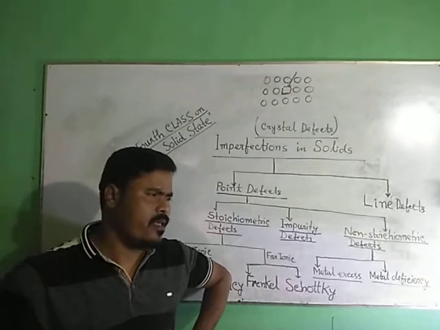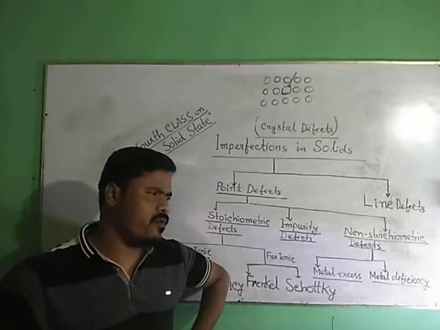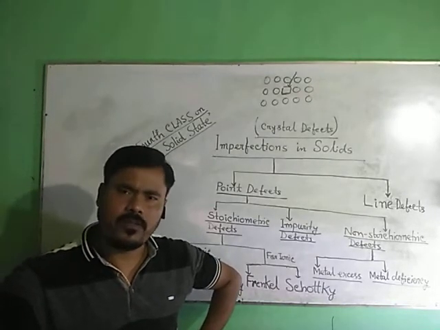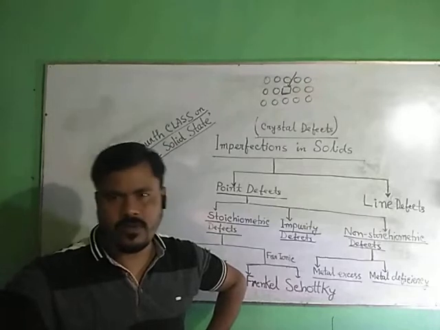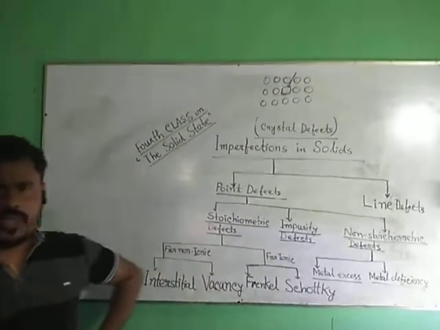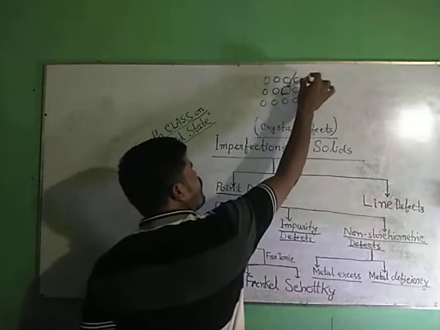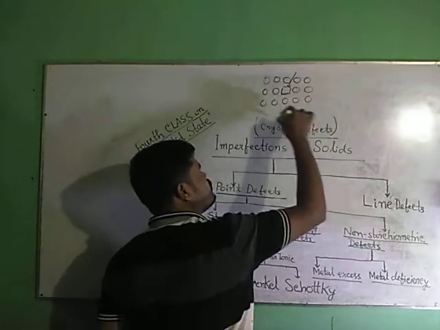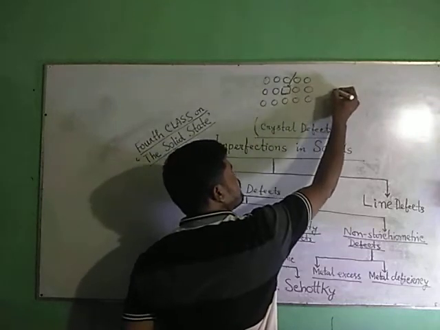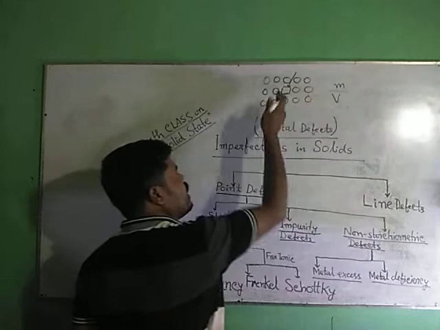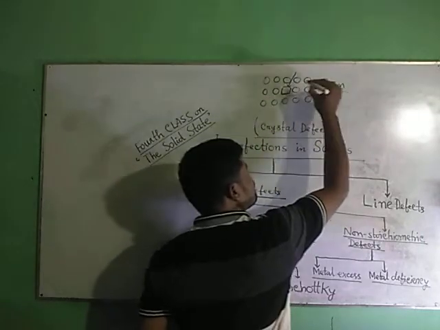Sometimes when we heat a substance, vacancy defect also develops in a crystalline solid. Because of vacancy defect, what will happen? When all the particles are present, there will be mass and volume, and there is the density.